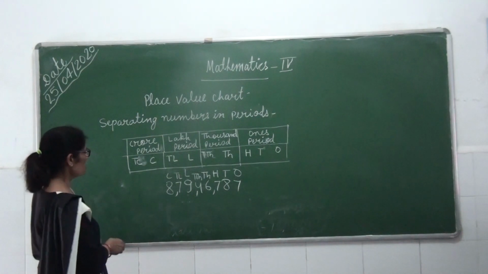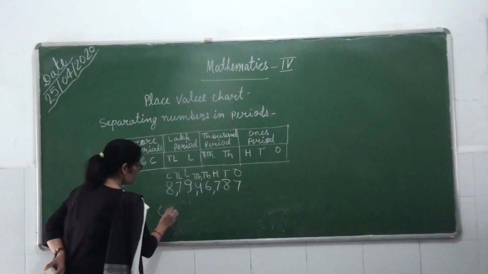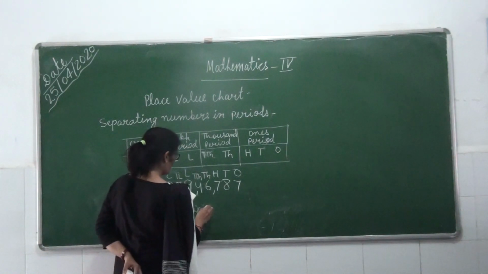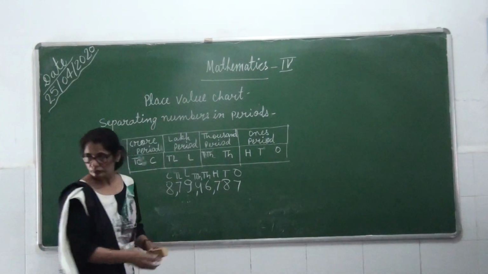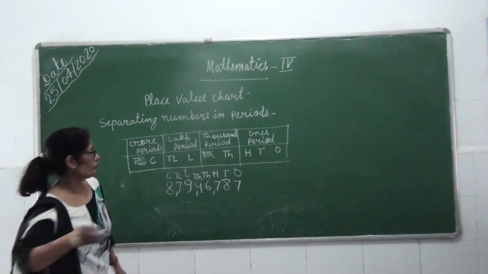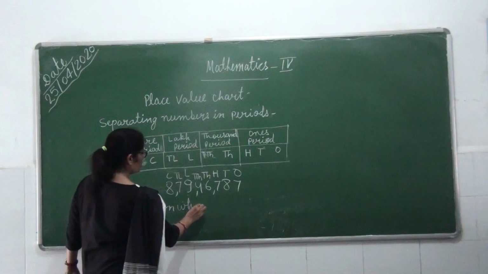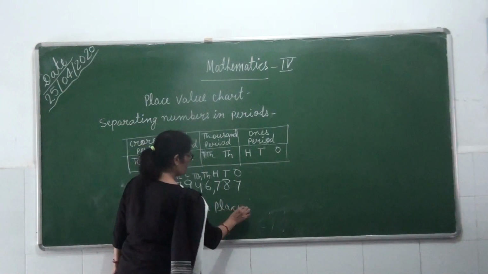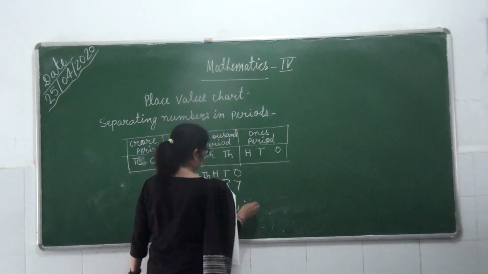Now I am asking the place of 6. On which place is 6?